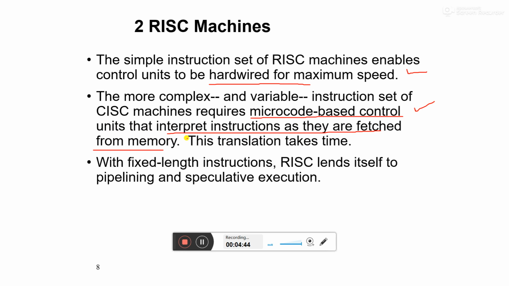When the code comes, it is decoded, and then the computer knows what to do in CISC type architecture. In RISC type architecture, it is basically hardwired, and just after taking the instruction, it starts to execute. The CISC approach takes more time basically. And with fixed length instructions, RISC lends itself to pipelining and speculative execution.